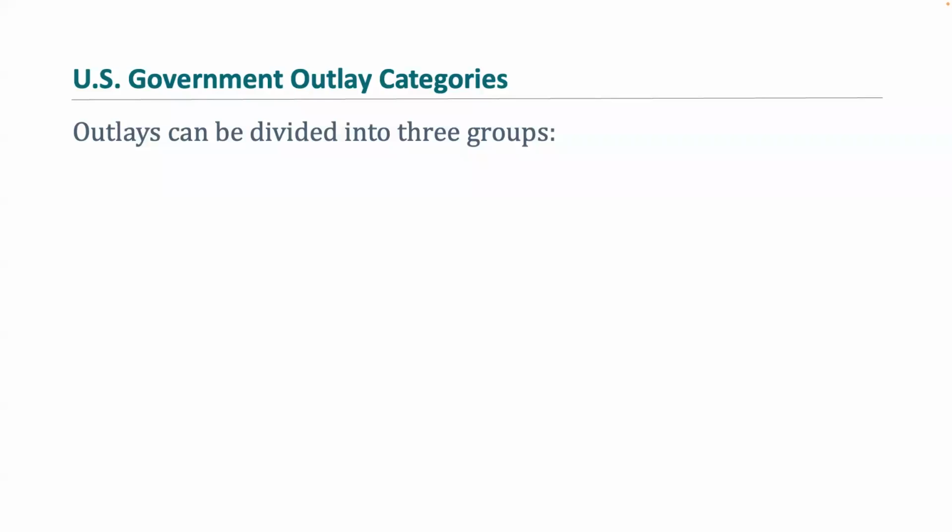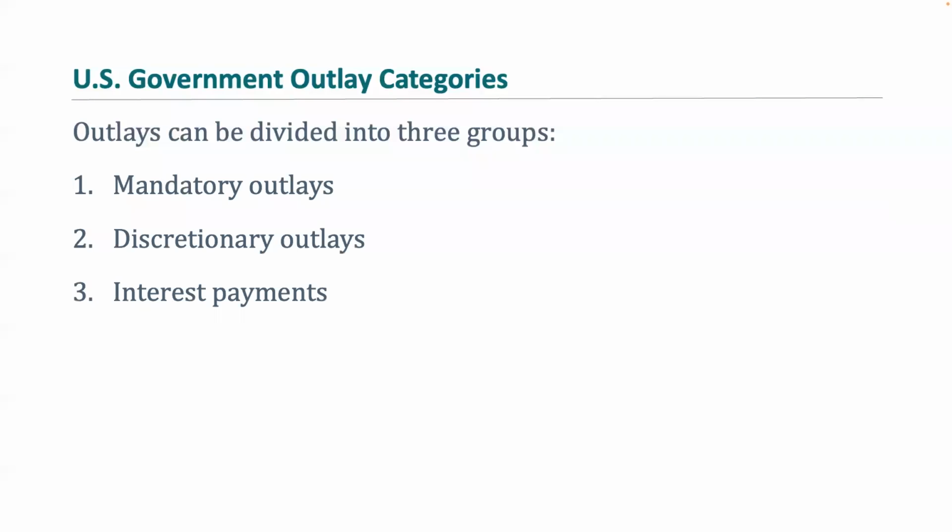Hello, everyone. In this video, we're going to talk all about government outlays. So outlays in the US government can be divided into three groups. We have mandatory, discretionary, and then interest payments. In the next few slides, we'll talk more about mandatory and discretionary outlays.